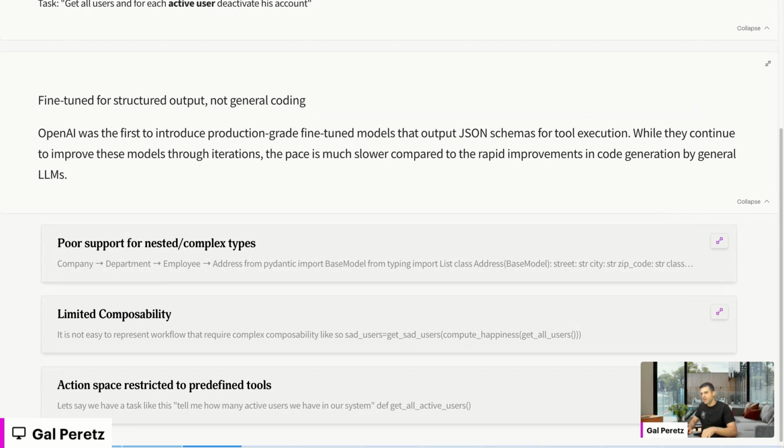But the fact that it's a specific pipeline for a specific task, compared, for example, to models that generate code. So you can be certain that, for example, the pace of improving those code generation models is way faster than improving those fine-tuned LLMs that should output those JSONs, right?